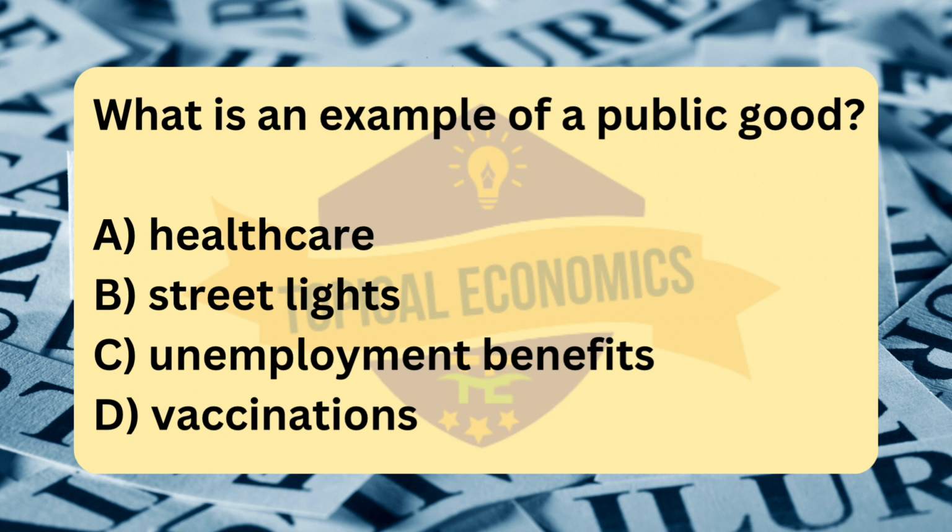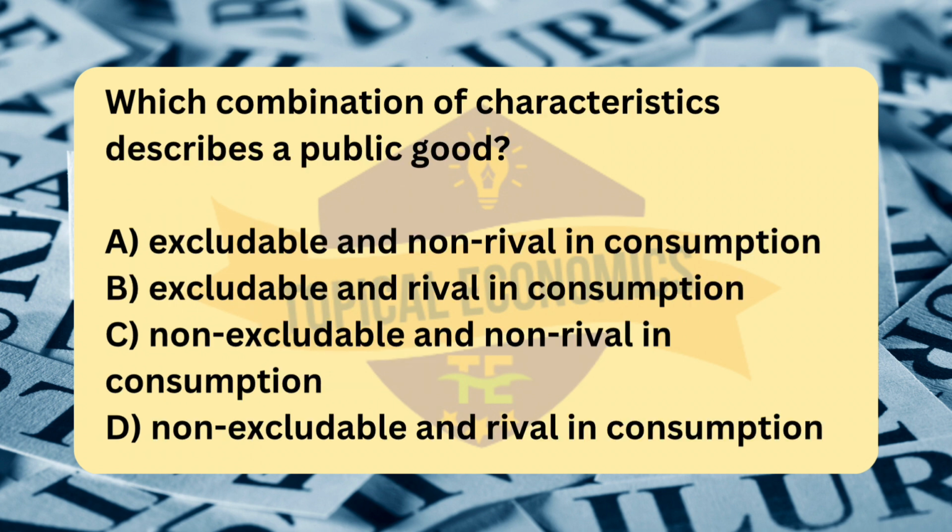Lastly, option D, vaccinations. On excludability, vaccinations are excludable because access can depend on factors like availability, cost, or location. On rivalry, while vaccinations are non-rival in the sense that one person getting vaccinated does not affect others' access, they are excludable and can be limited in supply, making them closer to a merit good or quasi-public good than a true public good. Moving to question number 3.